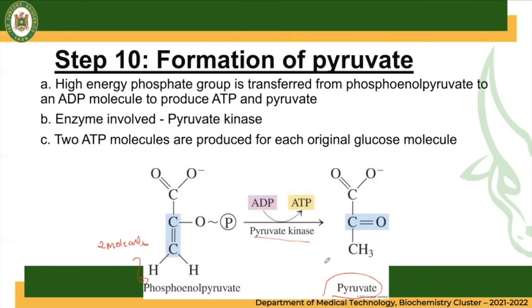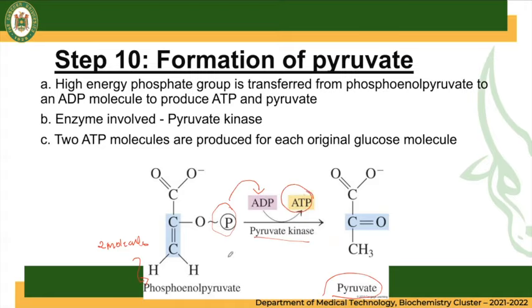It is a removal of a phosphate group, where the phosphate group removed from the phosphoenol pyruvate will attach to our adenosine diphosphate, making it an adenosine triphosphate molecule.